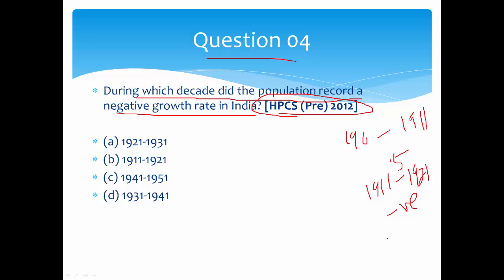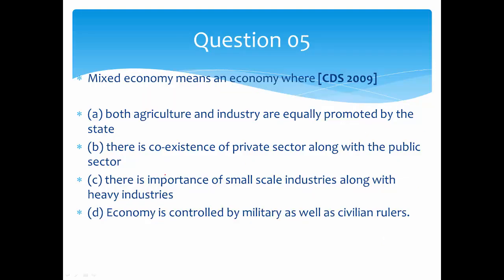After that, again we were in positive growth, with 1% to 2% annual growth. Only after independence, in 1971, 1981, 1991, it increased to 2.2% annual growth rate. And right now, in 2011, it is 1.64%. Just go and see on Wikipedia what the annual growth rate of India is. So the answer is obviously 1911 to 1921, when we had this negative growth. This is a factual question. If you remember, only then will you be able to do it.